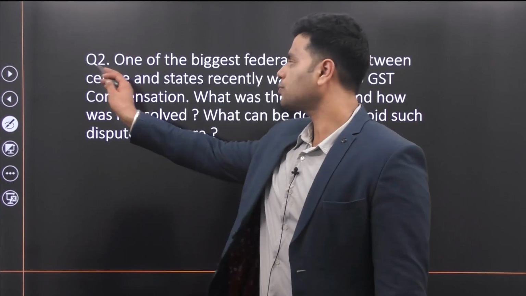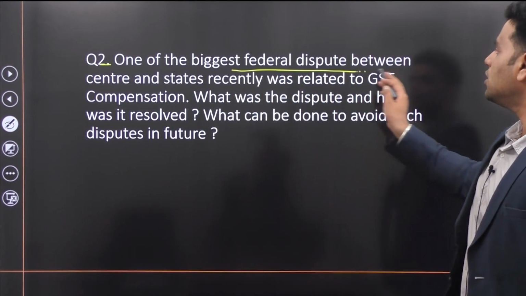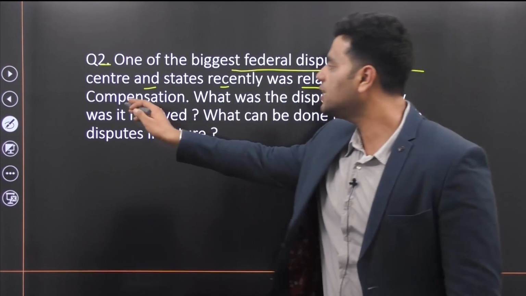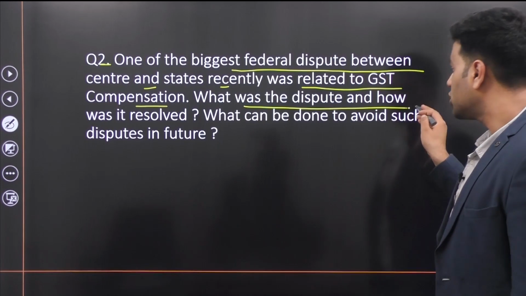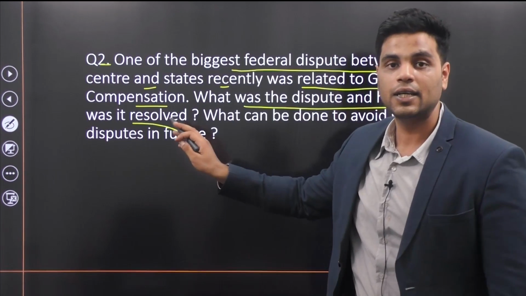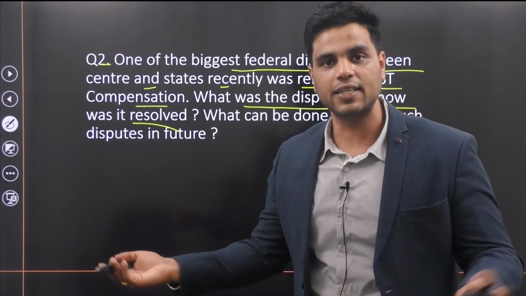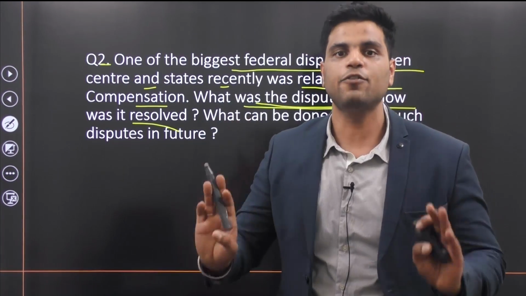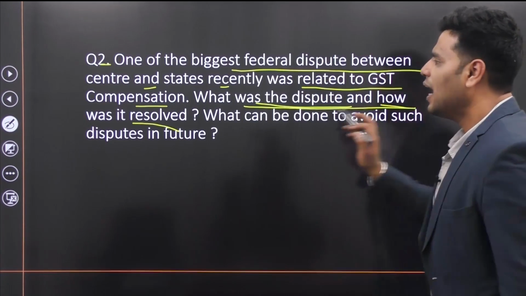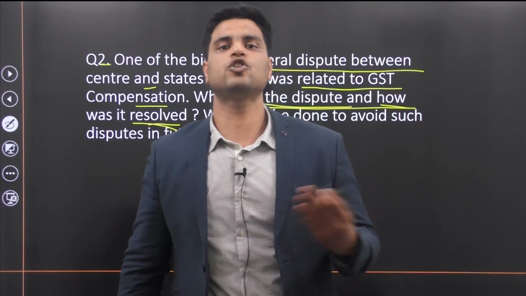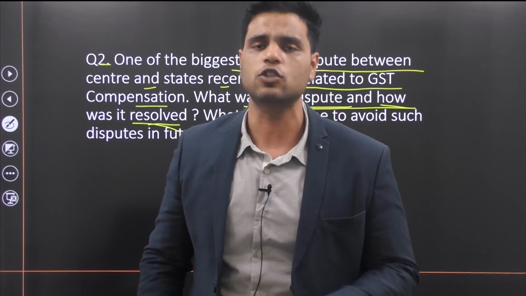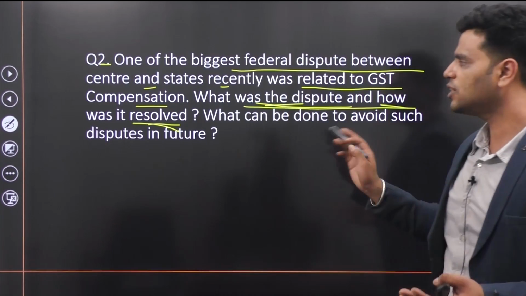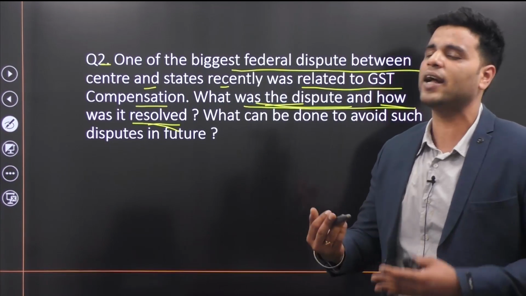Question number 2. One of the biggest federal disputes between center and states recently was related to GST compensation. What was the dispute and how was it resolved? So first part of your question is pretty easy. What was the dispute with respect to GST compensation? You can easily explain that if you know the answer. And how was it resolved? What was the solution that was offered by the center to the states? Or how did center and states resolve this issue, right? So it's a fairly direct question. They have directly asked you what was the GST compensation issue and how was it resolved.